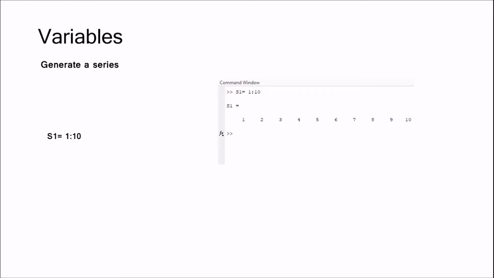Let's create some more complicated series. Here we assign s2 equal to 0 colon 2 colon 10. That means start from 0, jump 2 steps and reach 10. You can see the output in the snapshot.